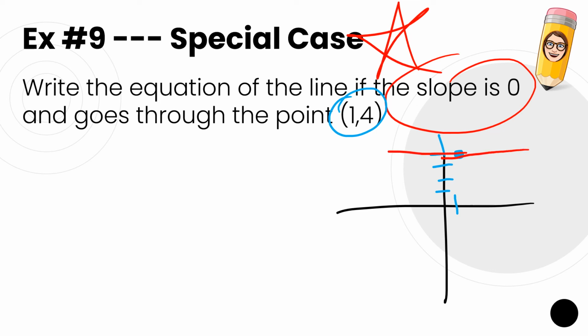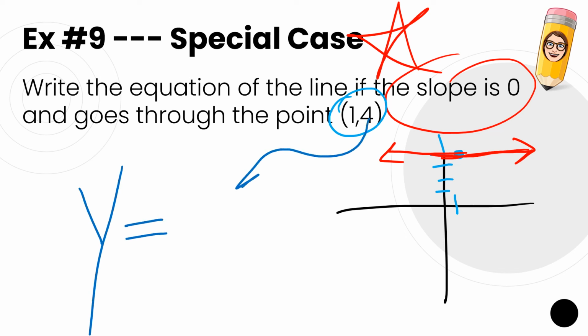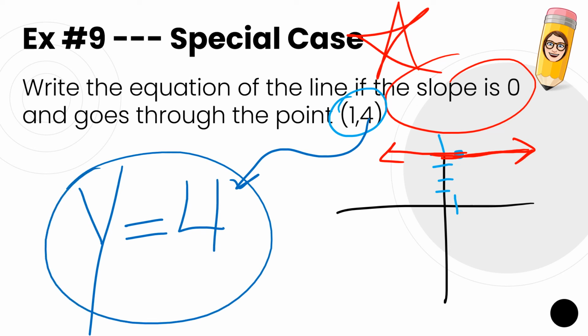If my slope is 0, it goes through that dot horizontally. Remember my little shortcut? What axis did we just slice? We just sliced the y-axis. At what number? At the y number, which is 4. So if you're given a slope of 0, you're only going to have one letter, one number.